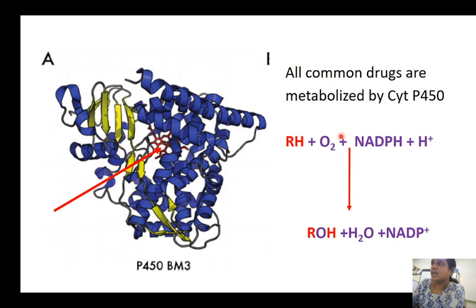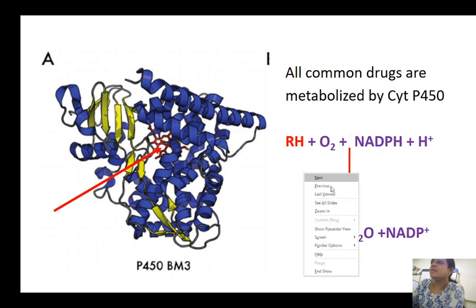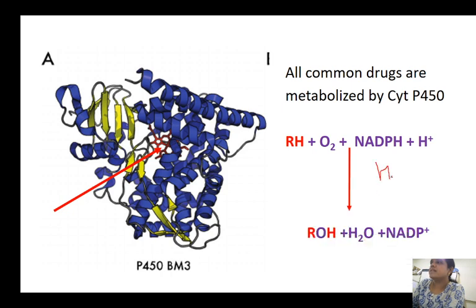Now this reducing equivalent will get converted to NADP plus. The source of NADPH plus H plus in our body is the HMP pathway. The HMP pathway is the one that provides NADPH plus H plus to the body.